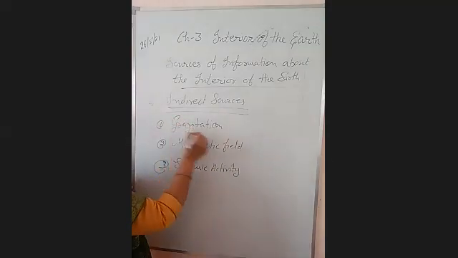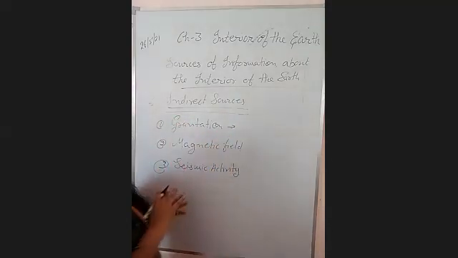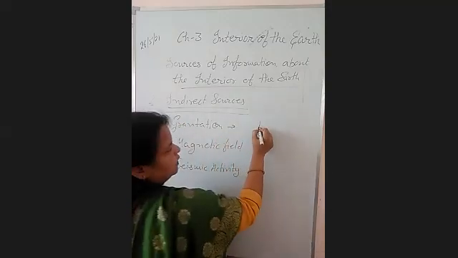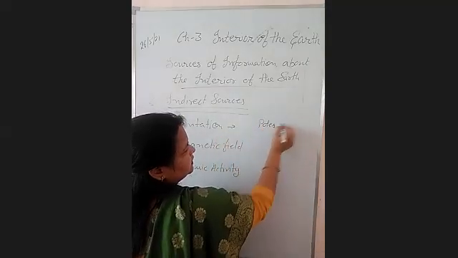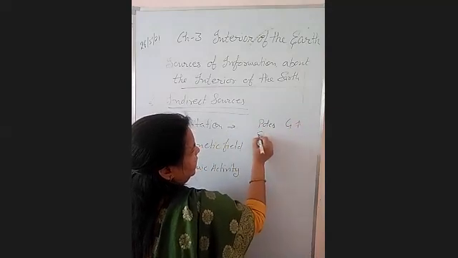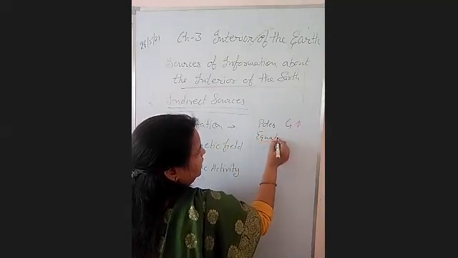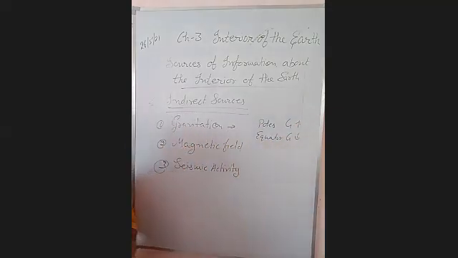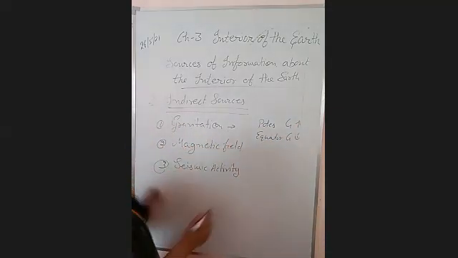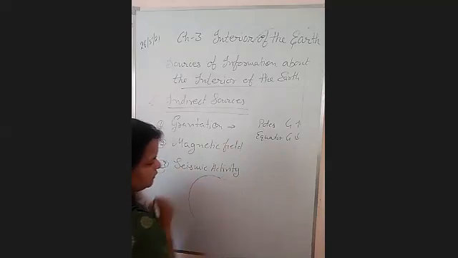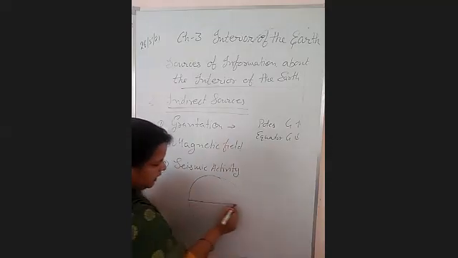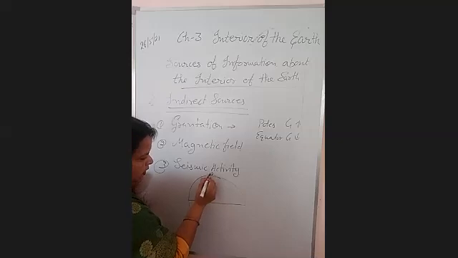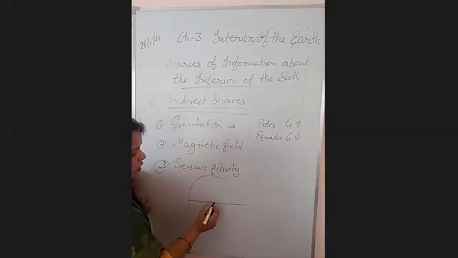Gravitation. As we go near the poles, gravitation is high, and at the equator, it is low. Why is it so? Because our earth is like a sphere. At the equator it is broad, at the pole it is squeezed.